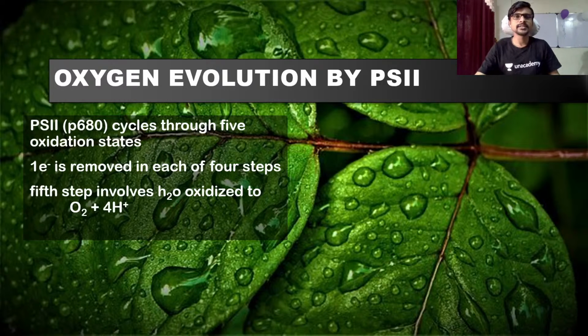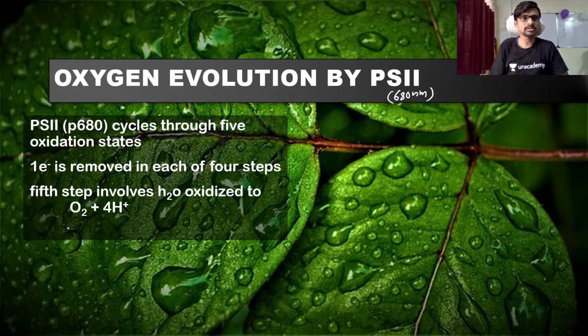Here is a twist. PS2, not photosystem 1, is going to work first. Why, I am going to explain later. PS2 is P680. We know that it absorbs light of 680 nanometer, so we call it P680. The oxygen evolution, meaning the conversion of H2O to O2, is a cycle of 5 oxidation states.